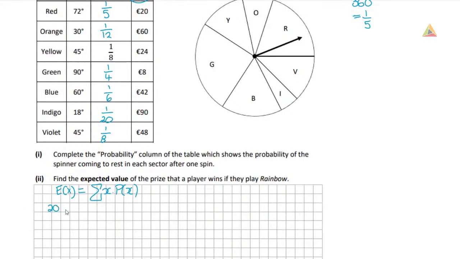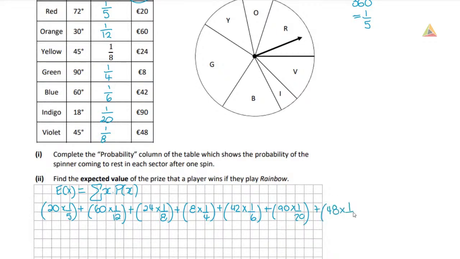So I'm going to say 20 multiplied by 1/5, plus 60 multiplied by 1/12, plus 24 multiplied by 1/8, plus 8 multiplied by 1/4, plus 42 multiplied by 1/6, plus 90 multiplied by 1/20, plus 48 multiplied by 1/8.